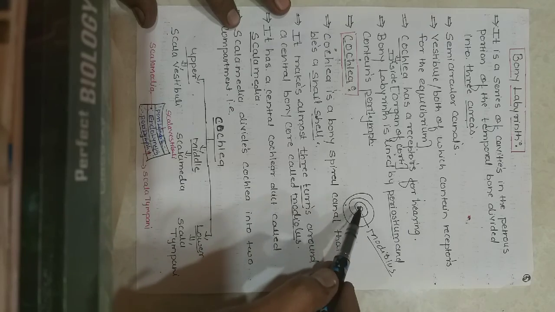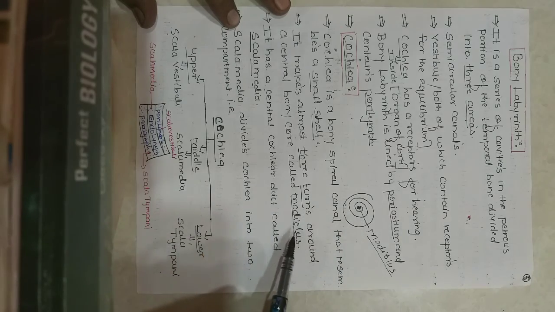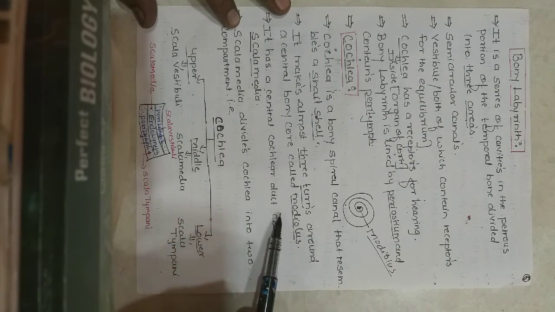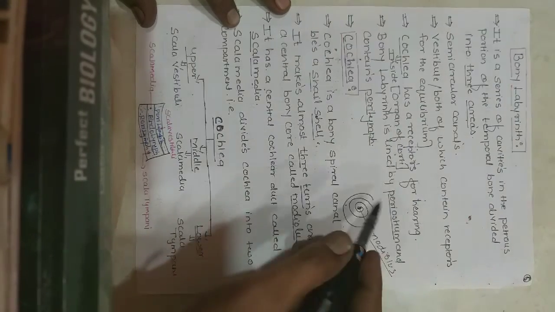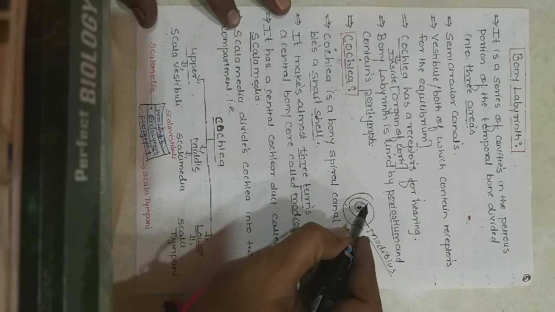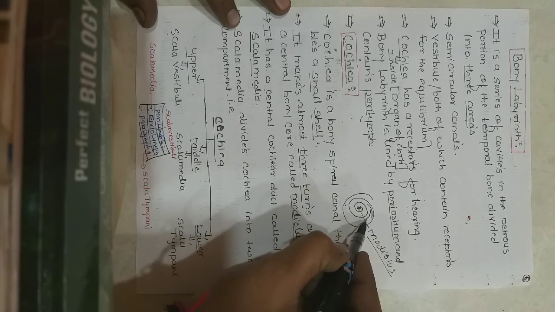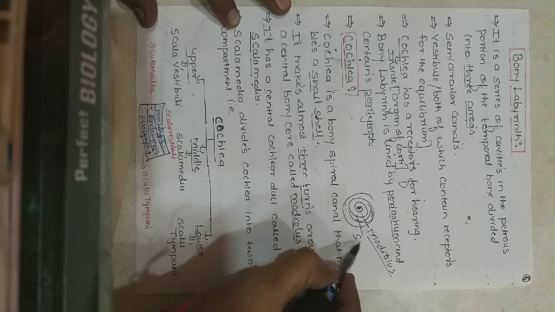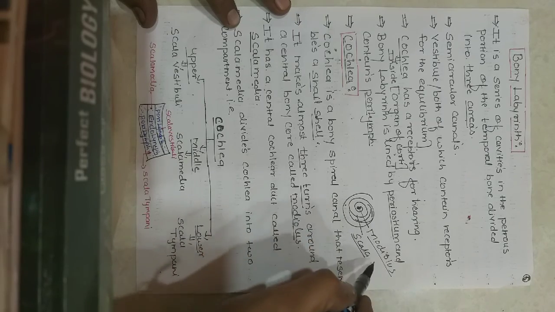This central point where it meets is known as the modiolus. It has a central cochlear duct called the scala media, a tube-like duct present inside the cochlea.